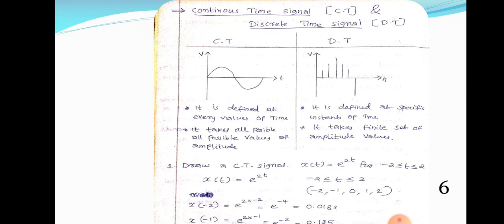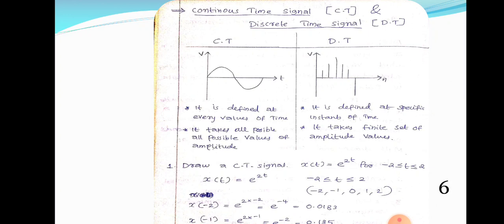That means minus 2, minus 1, 0, 1, 2. So first of all, we can find all these values one by one. How? x of t is equal to e raised to 2t. Then x of minus 2 is equal to...